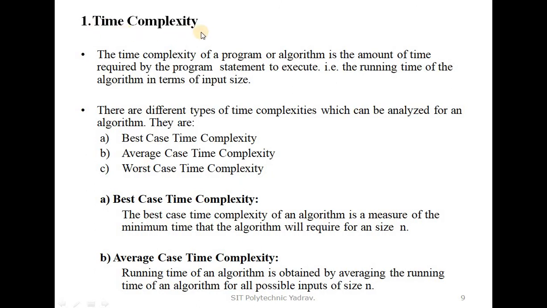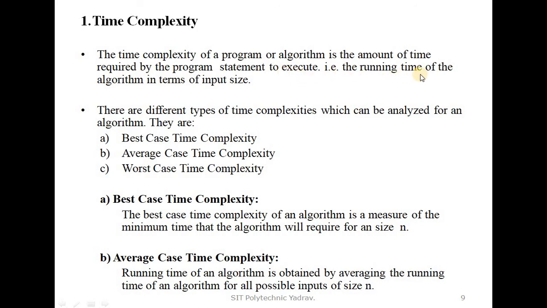First, time complexity. The time complexity of a program or algorithm is the amount of time required by the program statements to execute.